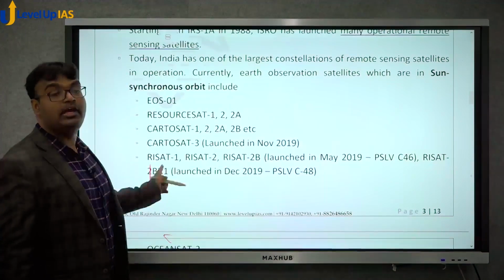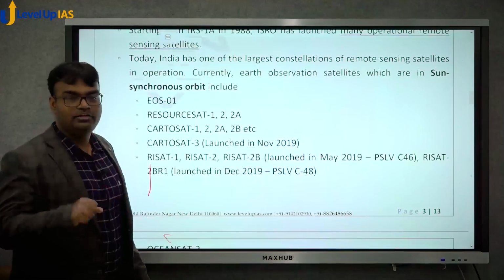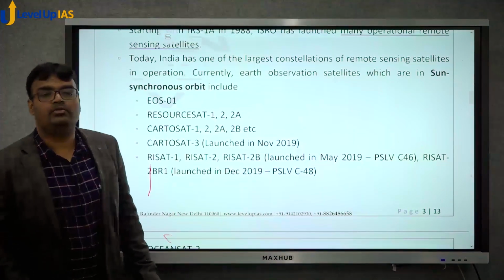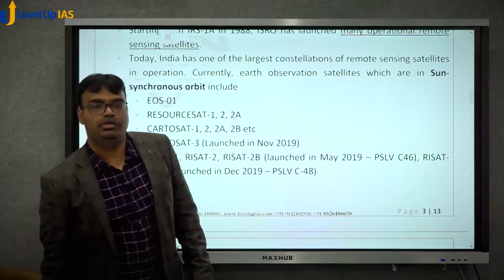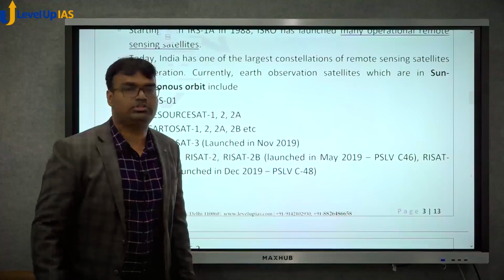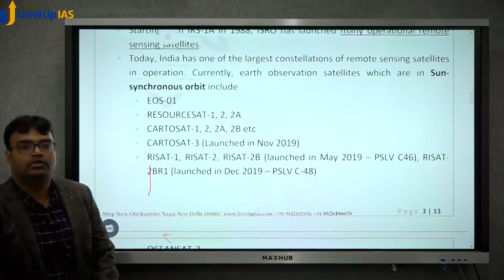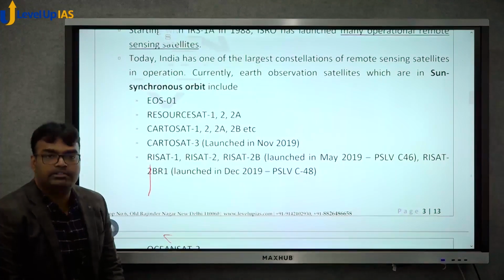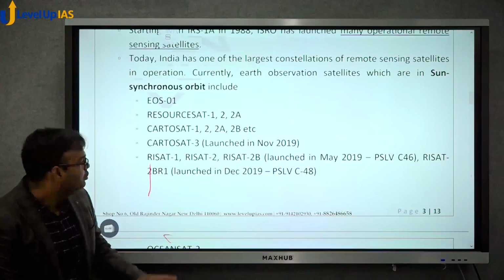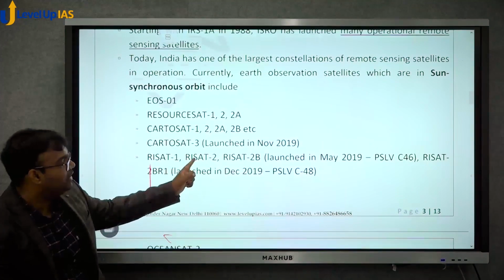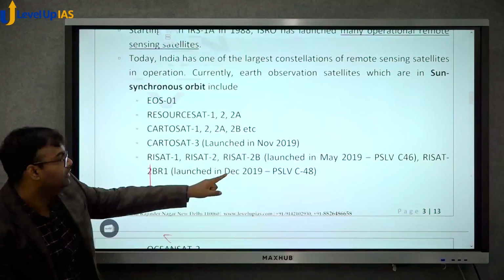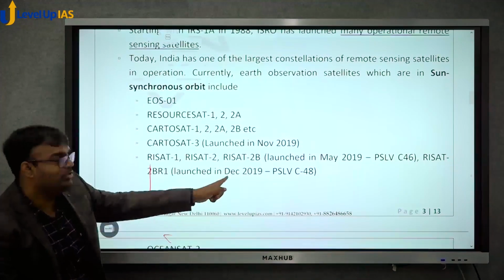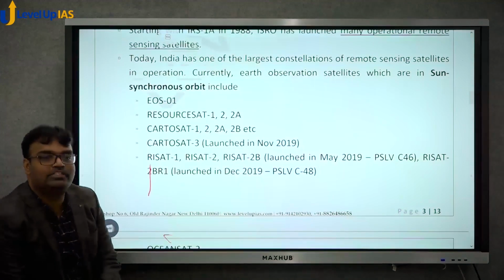RISAT, radar imaging satellite. Sometimes, with normal cameras, if clouds are there, you'll not be able to take pictures and understand what's below the clouds. But radar is able to do that, and that's where radar imaging satellites are used. Radar imaging satellite 1, radar imaging satellite 2, 2B, 2B-R1. RISAT-2B-R1 was launched in December 2019 with the help of PSLV C-48.